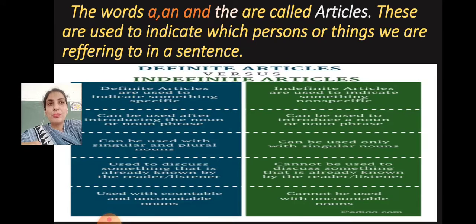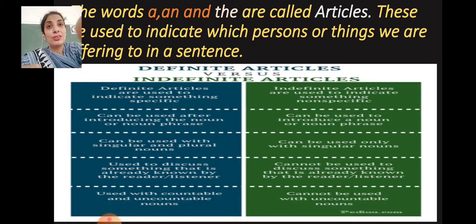So which books, which things, which persons are these particular, are these not specific, are these many, are these singular, are these plural? Yes, so it tells, means these words are telling us about persons or things we are referring to.